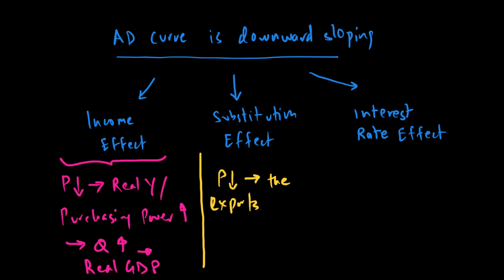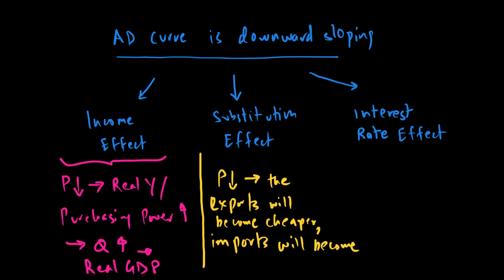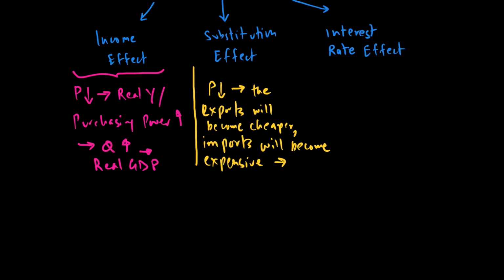Because they are now produced in an environment with low inflation, so exports become cheaper because prices are going down, and imports will become expensive. That means your X minus M will go up, and that in turn means your real GDP will go up.